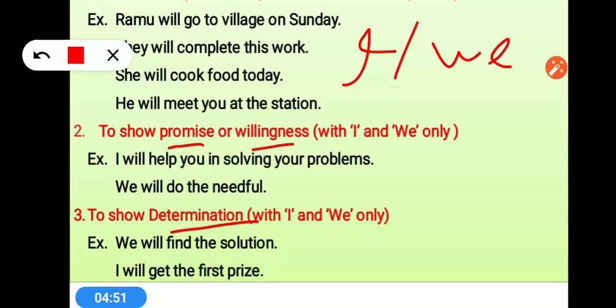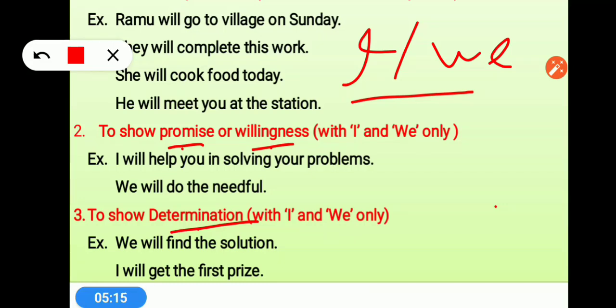with the second and third person. Listen, I said that will is used with second and third person, but this is an exception. You have to remember that when we talk about promise, willingness, determination and threatening, then we just convert the rules. With I and we use will, and with the rest of the subjects we use shall.